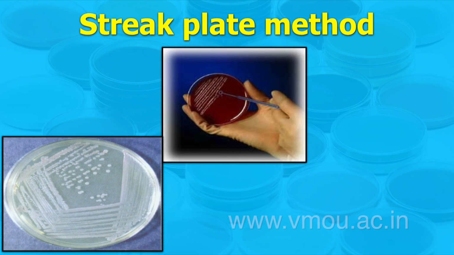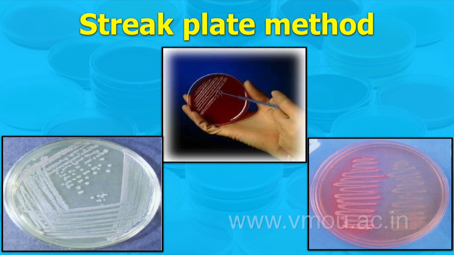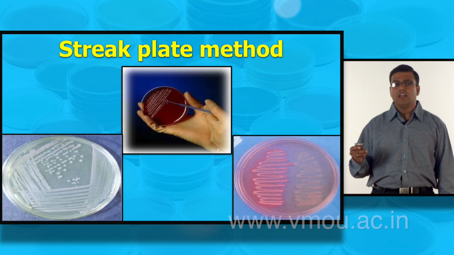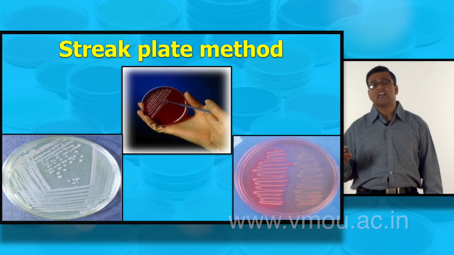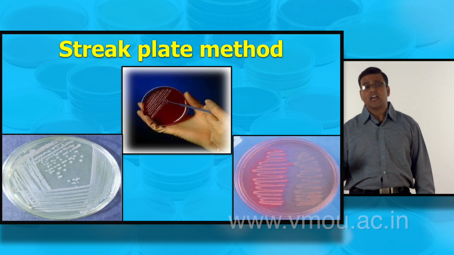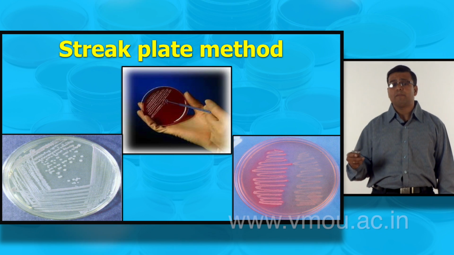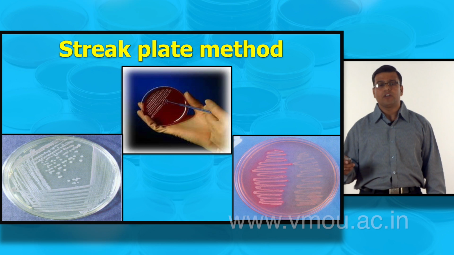In this method, we require an inoculating loop and a particular plate on which we streak. The streak plate method is also divided into various types, T streak, quadrant streak, and these streaks give us a helping hand to isolate the colony.